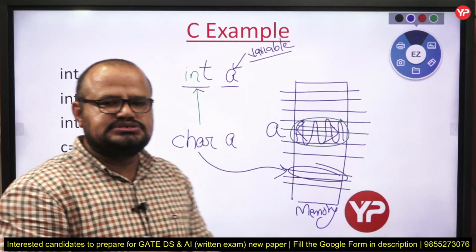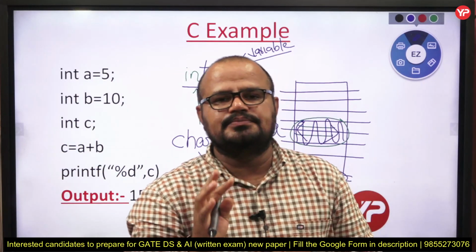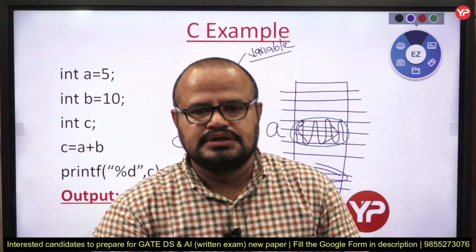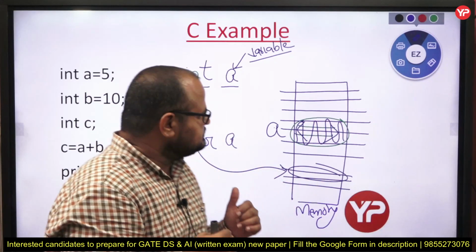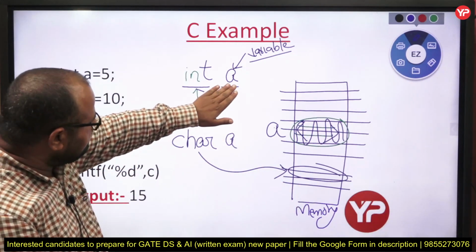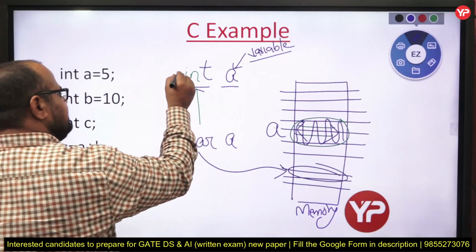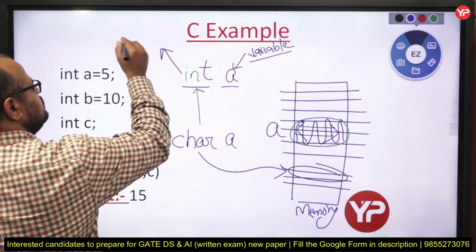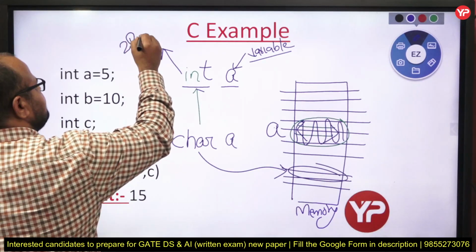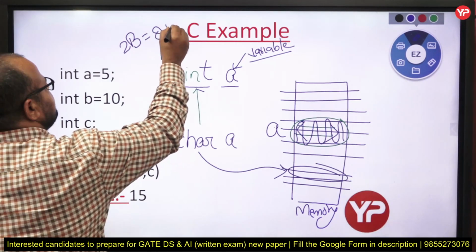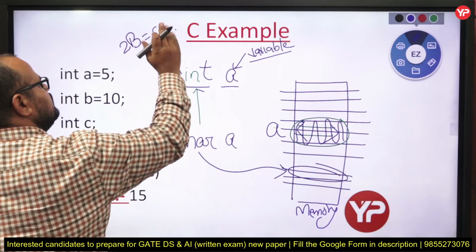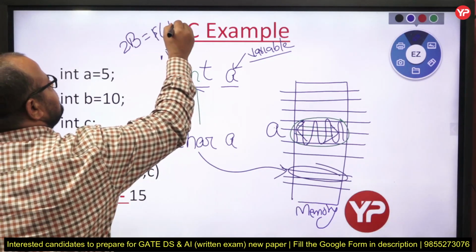See my dear students, it totally depends upon the computer architecture. Suppose I am saying, whenever you see the word int, just assign me 2 byte. 2 byte means, oh sorry, 16 bit memory.